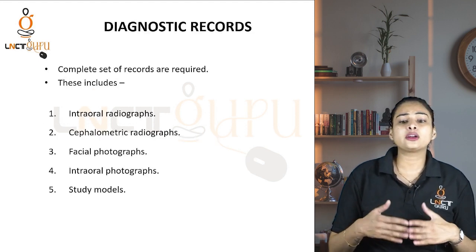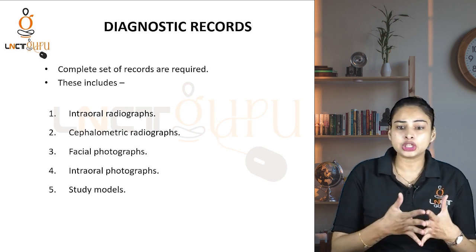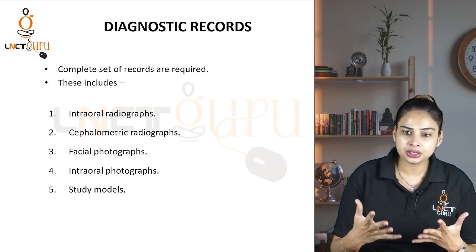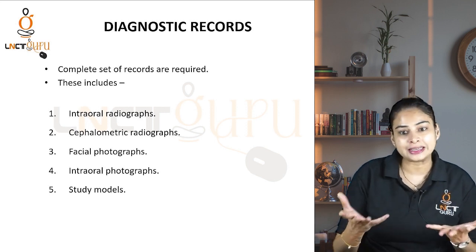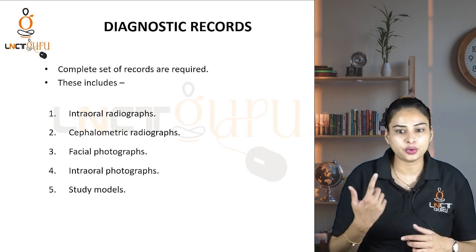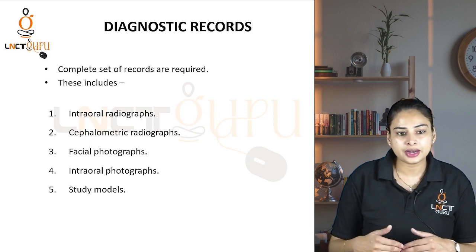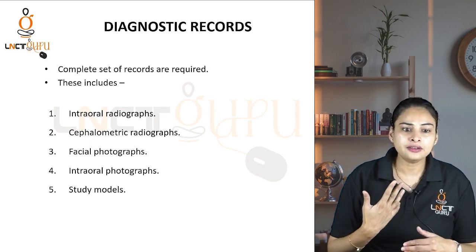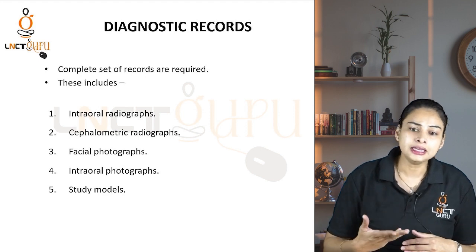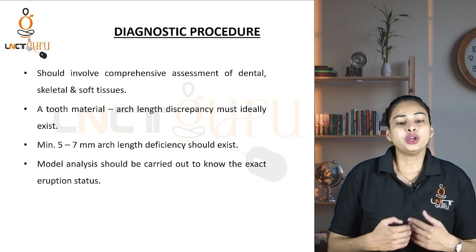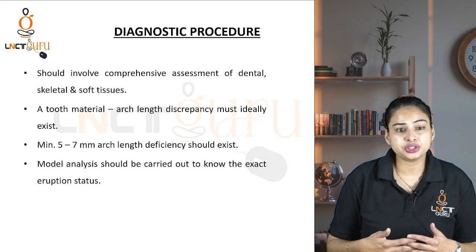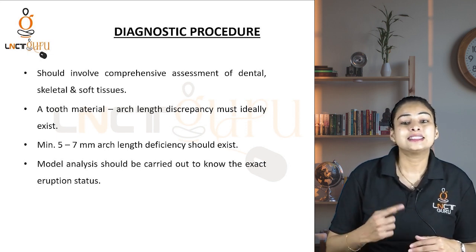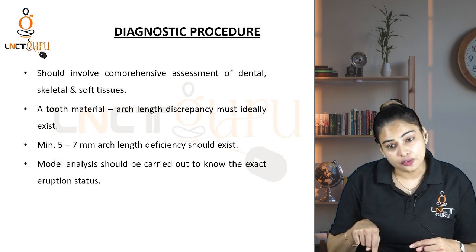So what are the diagnostic records that we are going to take to identify the malocclusion or to judge the case? Intraoral photographs, cephalometric radiographs, facial photographs, and the study models. Okay? So your diagnostic procedure should involve a comprehensive assessment of dental, skeletal as well as soft tissues.